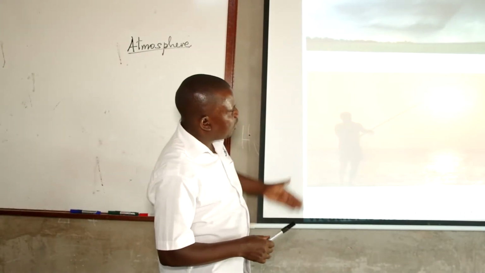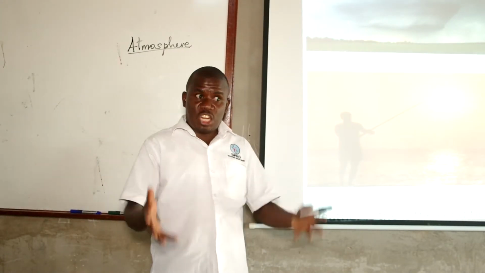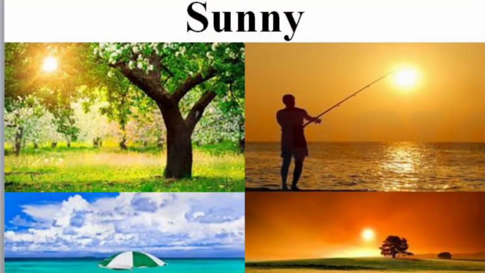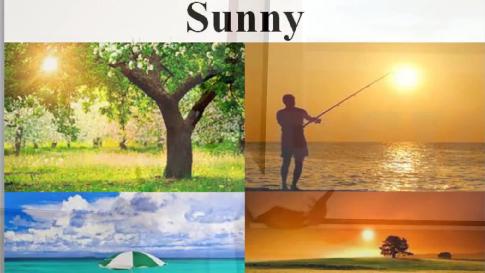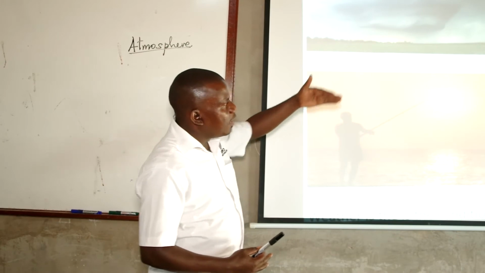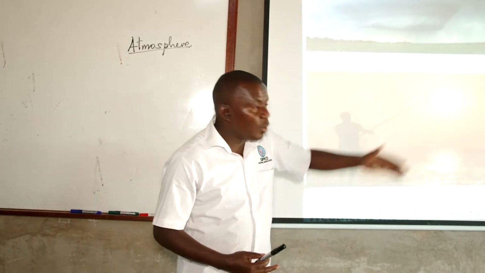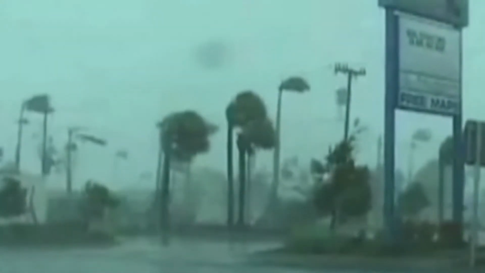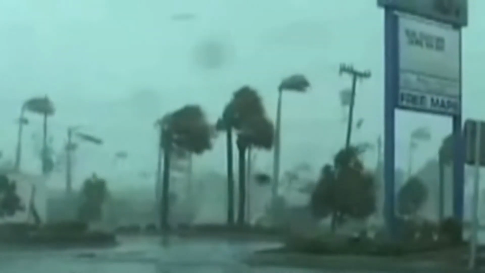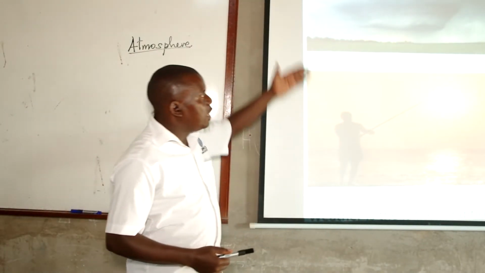We have rainy weather on the other side. That is when we are receiving drops of rain from the sky. That is rainy weather. We have sunny weather. That's when it is shiny. There is sunshine outside. Sometimes we even run away and take shelter. That is sunny weather. Then we also have windy weather. When the wind is blowing, that is called windy weather. So these are the conditions of weather.